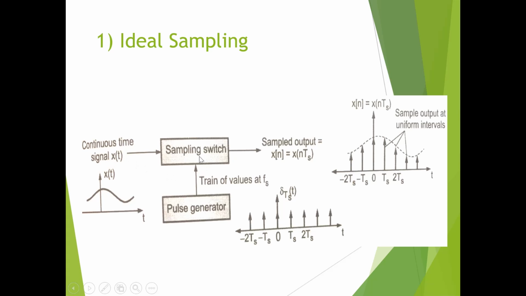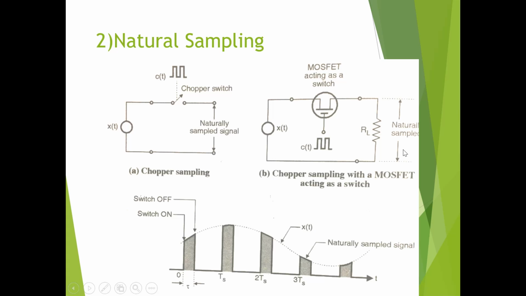For ideal sampling, we can see it's a simple switching circuit. X of t is applied here, and a pulse generator is applied here. At the output of this is a sampling switch, so the switch will be either closed or open. With reference to that, you can get an ideally sampled signal here.